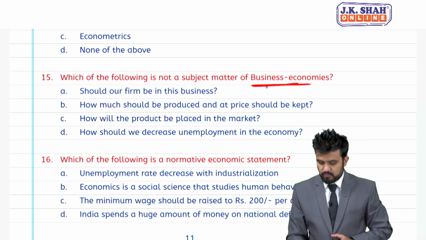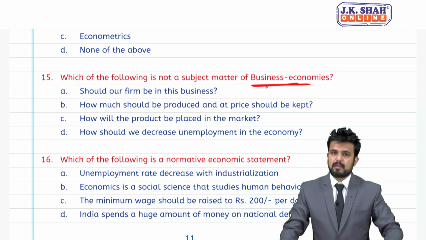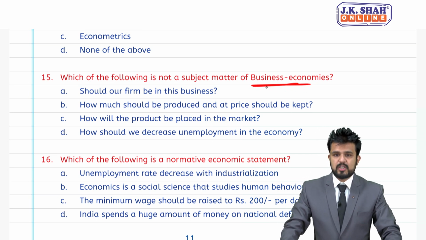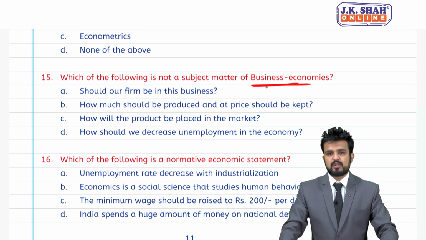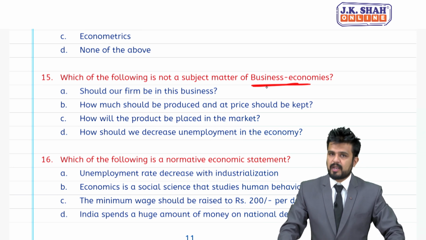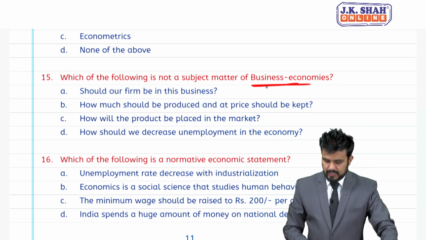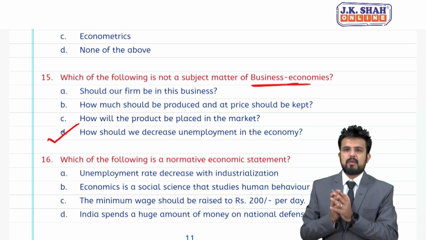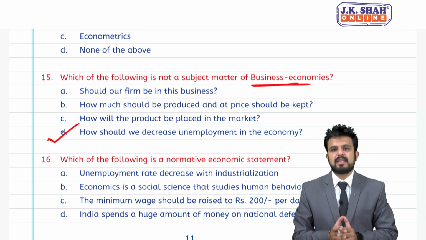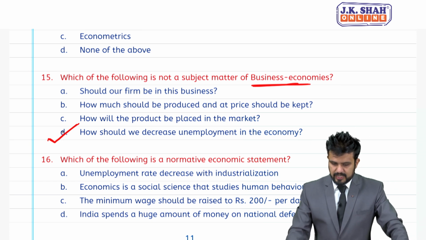Not a subject matter of business economics. A, should our firm be in this business? Option B, how much should be produced and at what price should it be kept? C option, how will the product be placed in the market? D, how should we decrease unemployment in the economy? Correct answer is D, unemployment alone cannot be solved by business. It's basically government's responsibility. So, for 15 answer is D.